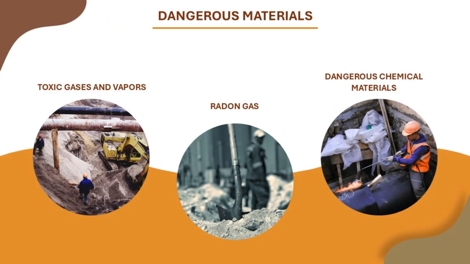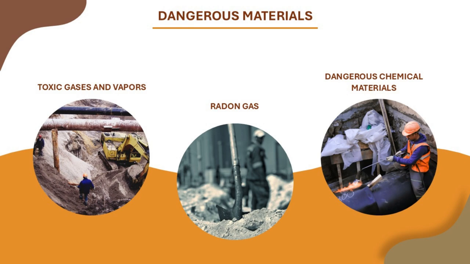Dangerous materials. During excavations on construction sites, it is essential to pay particular attention to the following potentially hazardous materials and substances. Toxic gases and vapors. They can accumulate underground, especially near landfills or in areas with distribution networks, in areas with poor ventilation or near underground pipes. Examples are methane and carbon monoxide. Radon gas. Radioactive, it is found naturally in the soil in some areas. The greatest risk occurs in deep excavations and unventilated areas.